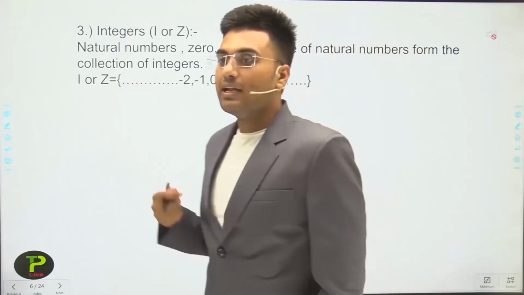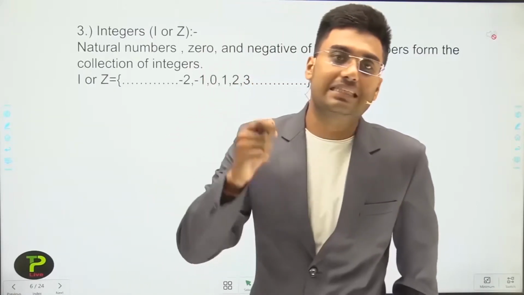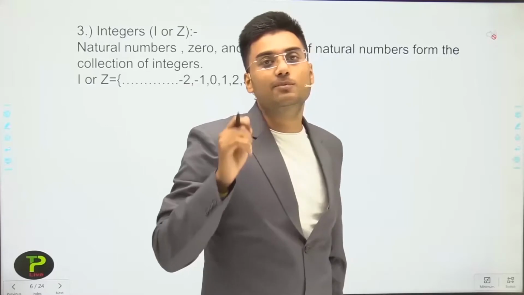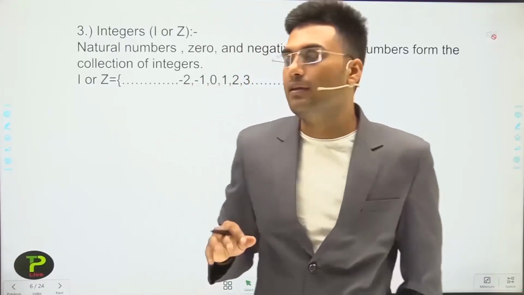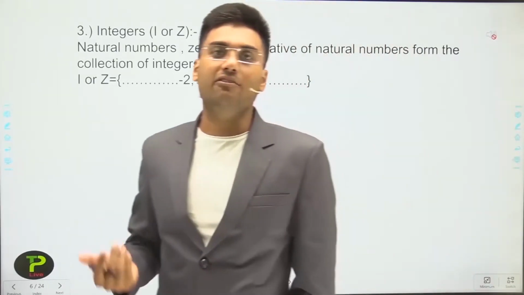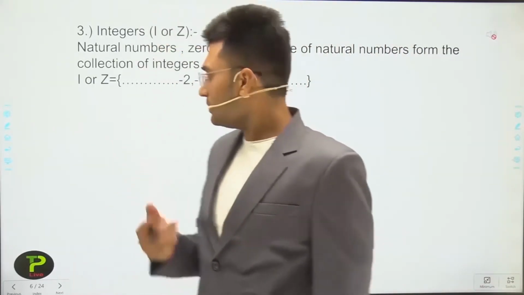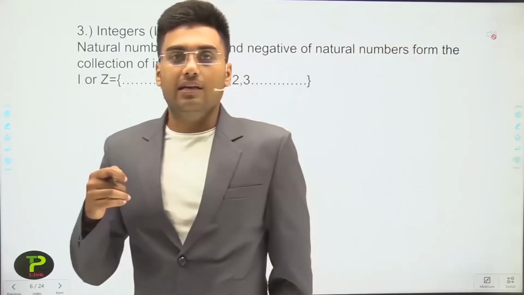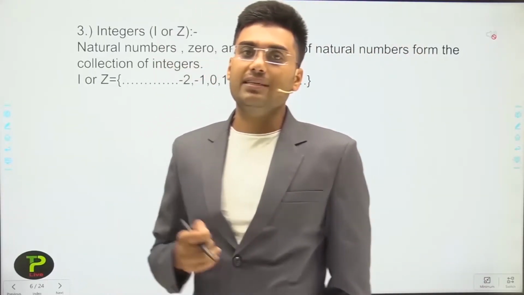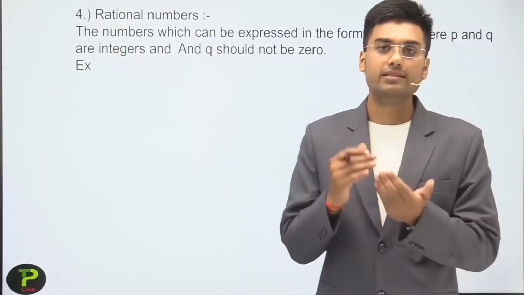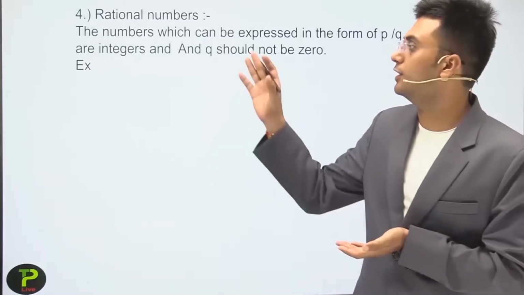Here we cannot identify which is the smallest integer. We cannot answer this question, which is the smallest integer, and which is the largest integer, we cannot identify it again. Okay, but if someone asks which is the smallest positive integer, then it is 1. Okay, so the next type of the numbers is rational number.